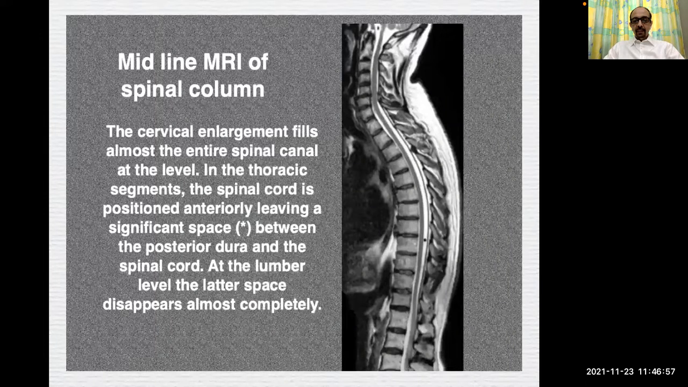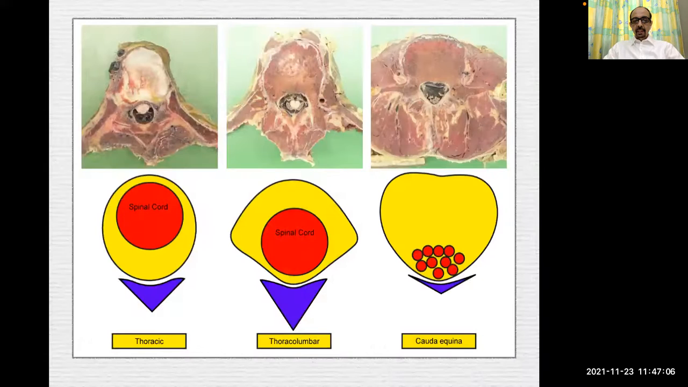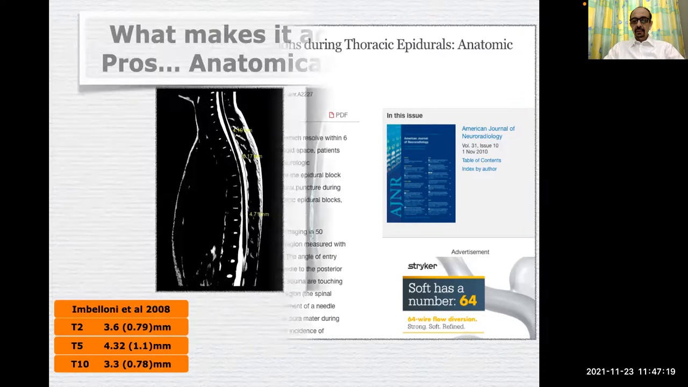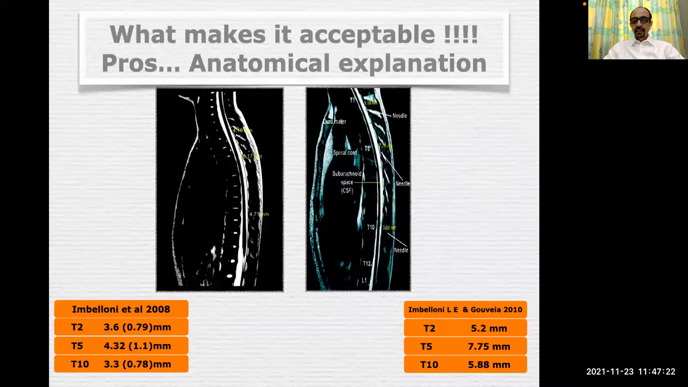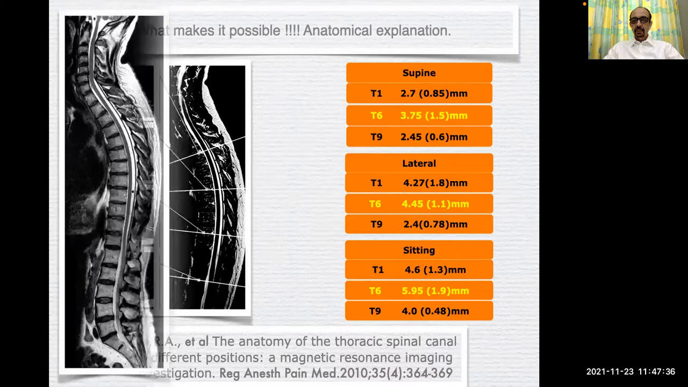This is a midline MRI of the spinal column, showing a significant space. Here you can see clearly the space between the posterior dura and the spinal cord. This is the position of the spinal cord at thoracic, thoracolumbar, and cauda equina levels. Imbelloni and Gouveia did a study on the low incidence of neurological complications during thoracic epidurals, and they provided an anatomic explanation for this. They measured the exact distance at various levels, and found it to be around 7.75 millimeters at T5. Lee did a study of the anatomy of the spinal column in various positions, and found the distance to be more in all positions, more so in the lateral and sitting positions.